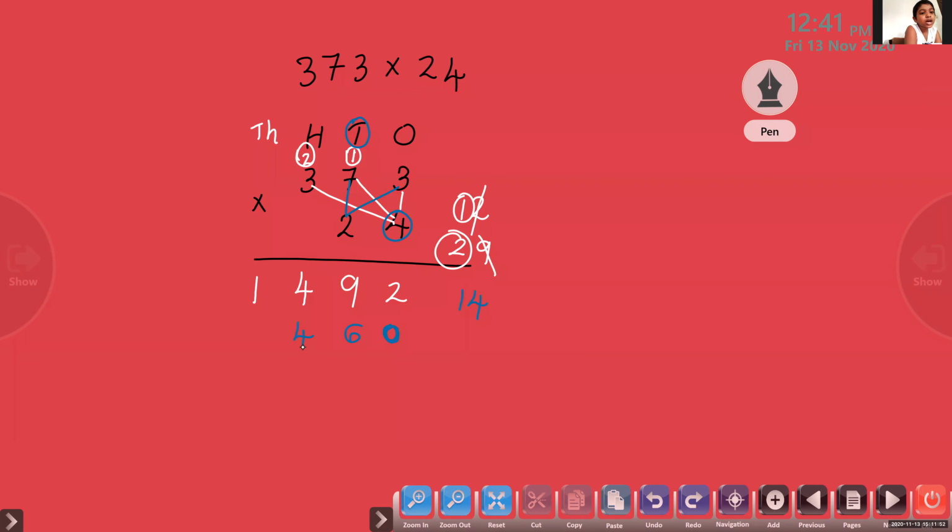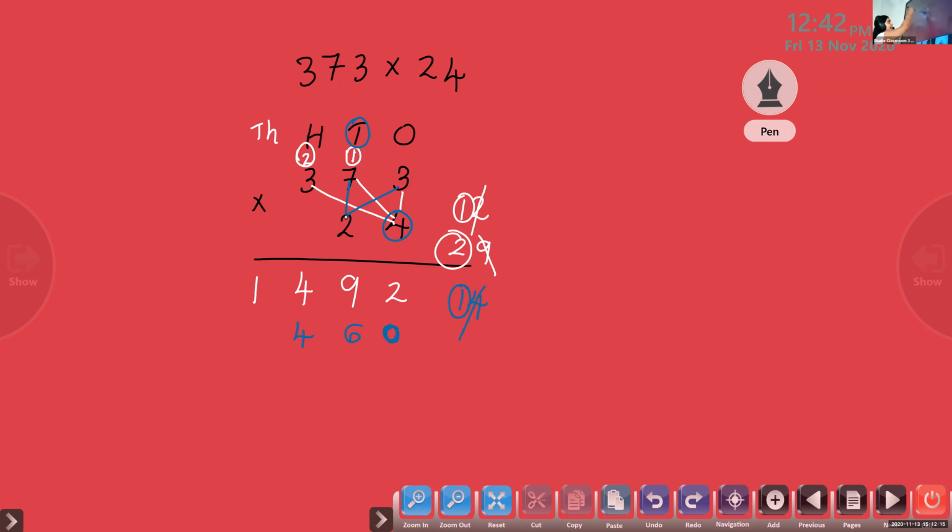In the hundreds place. Next place is the hundreds place. So you have to put 4 in the hundreds place. And 1 we should carry to the thousands place? No, because we have multiplied the tens place digit. 7 is in the tens place. Yes. And we got 14.